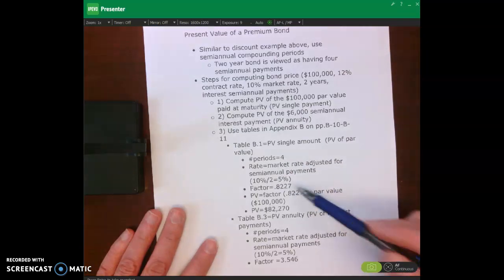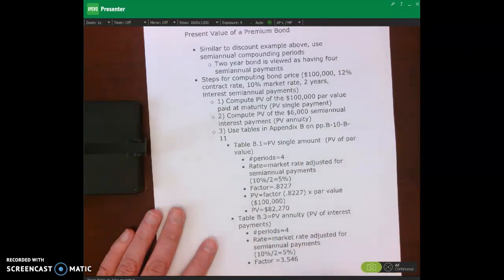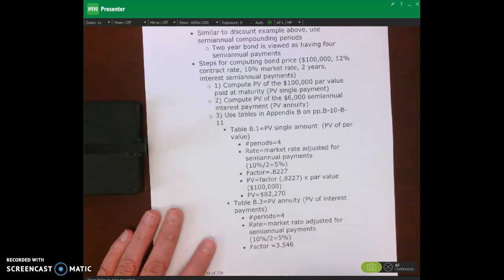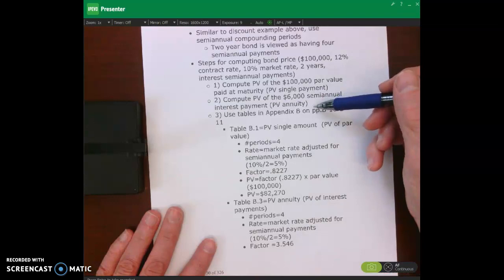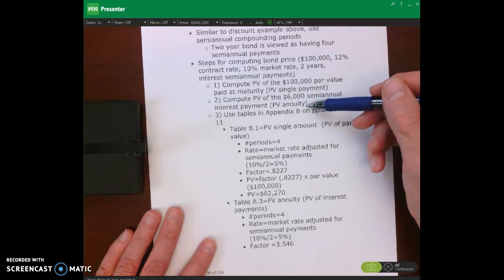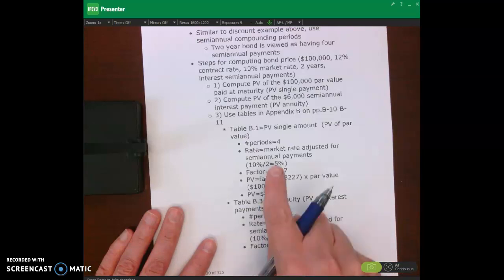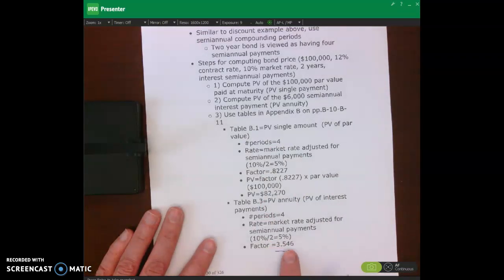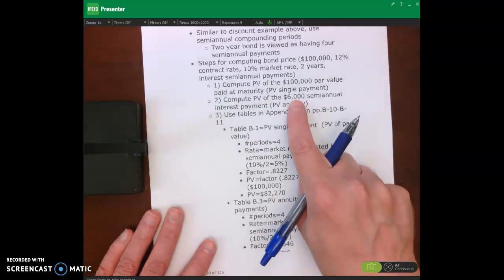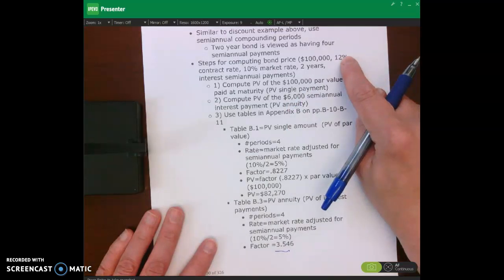We get the same factor. And we multiply it times our par value. This is the present value of our par, just like what we did with our discount bond. Now, let's look at the annuity situation, which is our semi-annual interest payments. That we said that's an annuity. The only difference is you can see the factor's the same as in the discount scenario because it's 4 periods, 5%. It's the same factor, present value of an annuity. What differs is the amount of interest payments. In the other one, in the discount, it was $4,000, right? Because the contract rate was 8%. Now, our contract rate is 12%. Half of 12 is 6.